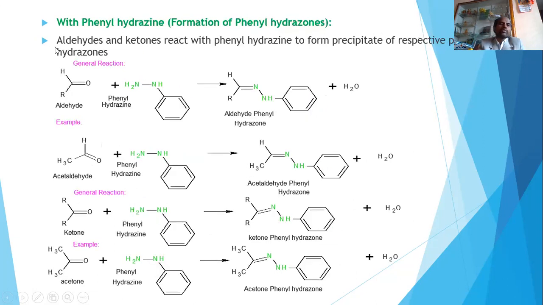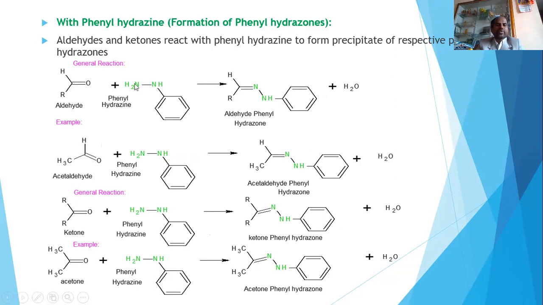Next slide will give you the information about the reaction of an aldehyde or ketone with phenyl hydrazine giving rise to aldehyde phenyl hydrazone or ketone phenyl hydrazone as a product. This is the aldehyde.